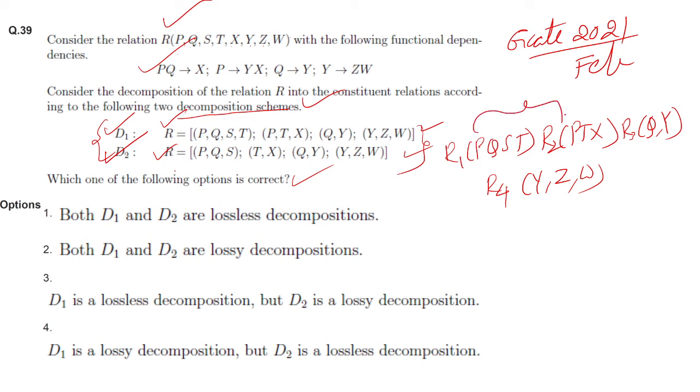If we are combining any two relations, R1 intersection R2 should not be equal to phi. That means there should be at least one common attribute between these two relations, and that common attribute should be the key of either of the two relations.